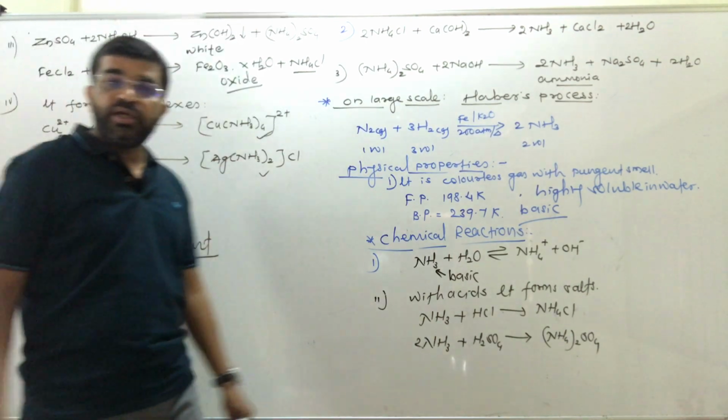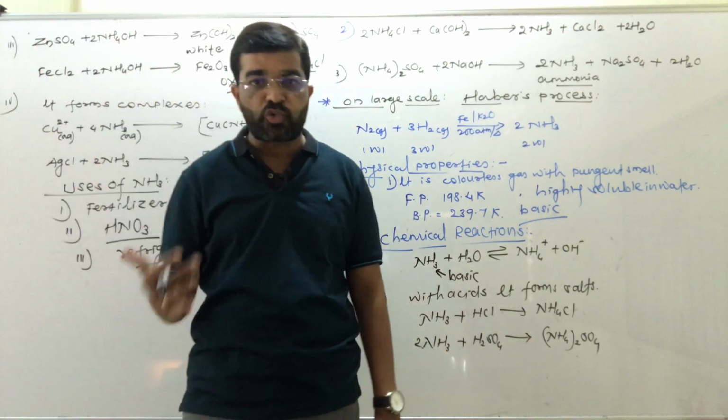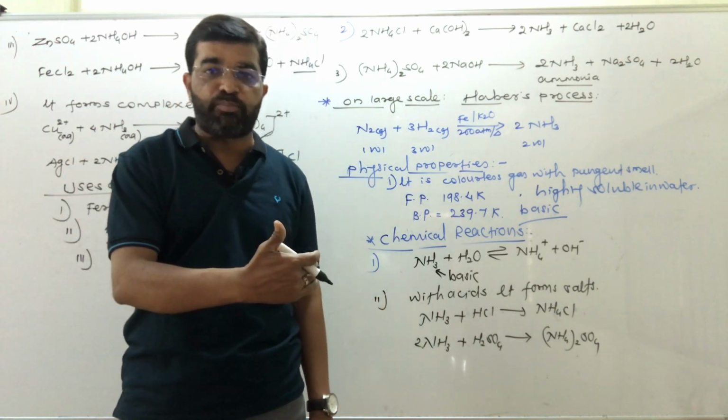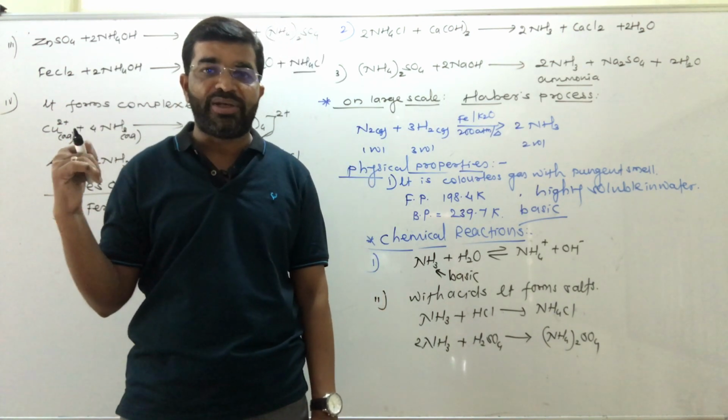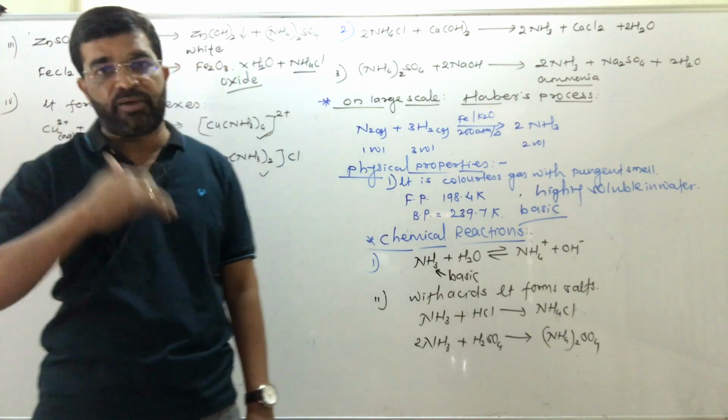That is, it is used in cooling plants. In cooling plants, to lower down the temperature, there is use of ammonia as a refrigerant to decrease the temperature.